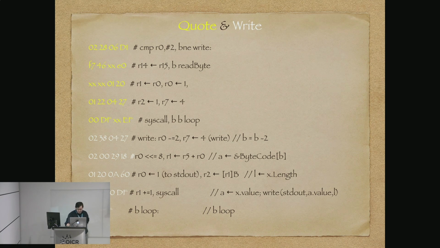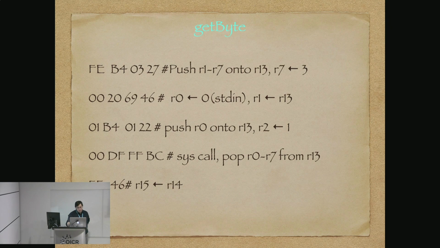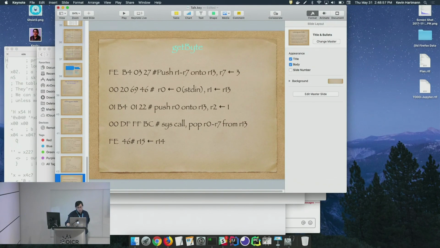And write is basically setting up a write system call. Same sort of way, we're going to shift by 8 to find our fixed offset in the table. And that will give us where we need to be for our address. We get the length, we write it out. Get a byte is really short. And yeah, that's it.